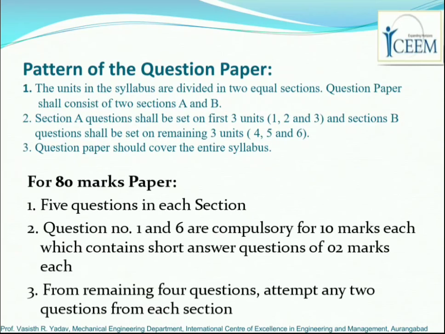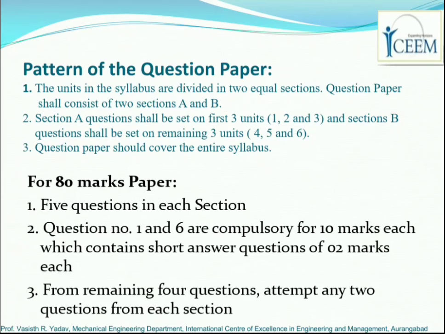So in the exam there will be 2 sections for this question paper, section A and section B. Section A will comprise 5 questions and section B will comprise 5 questions, so there will be a total of 10 questions.